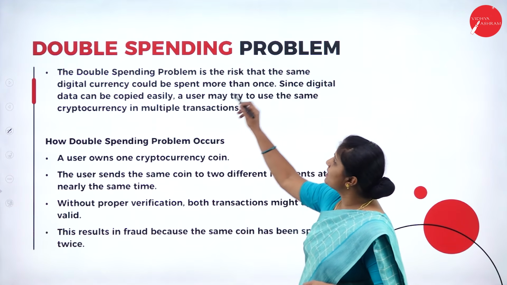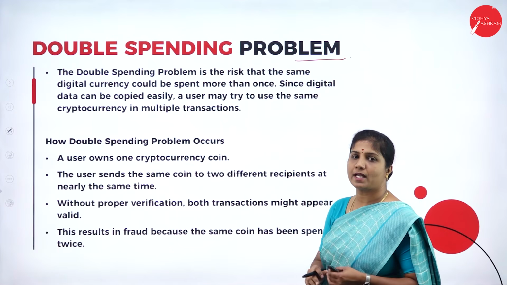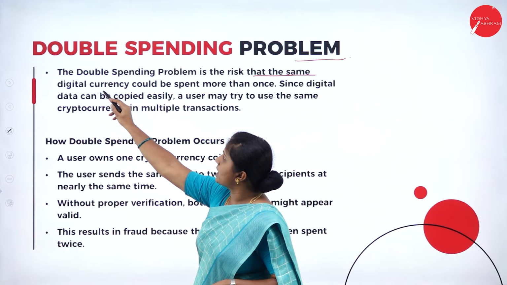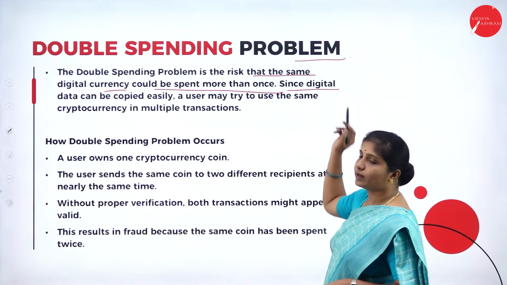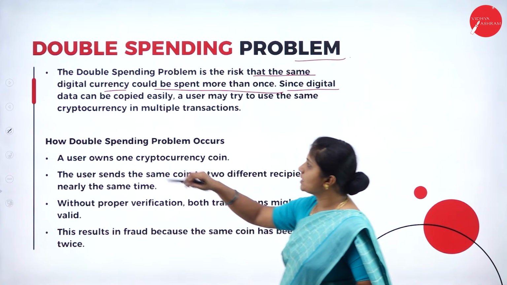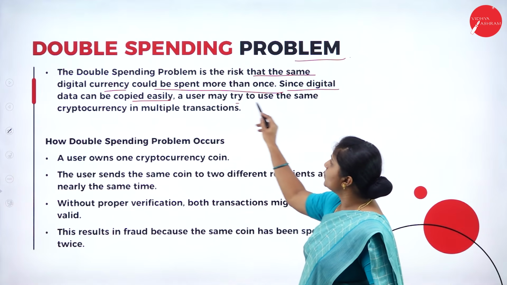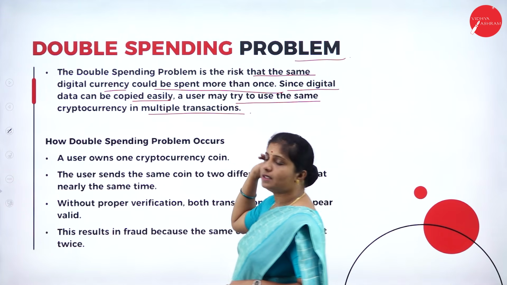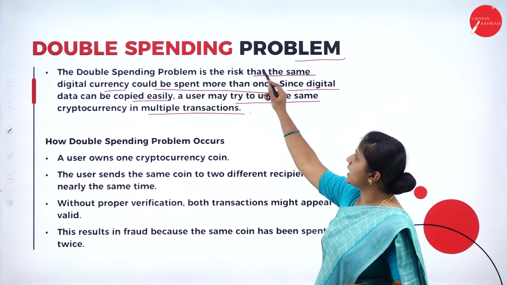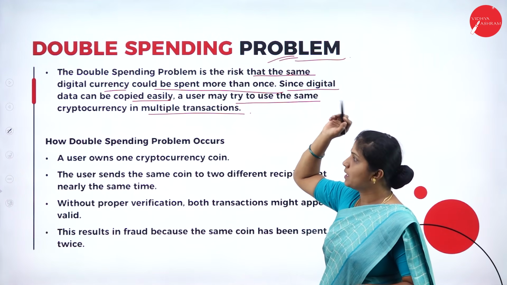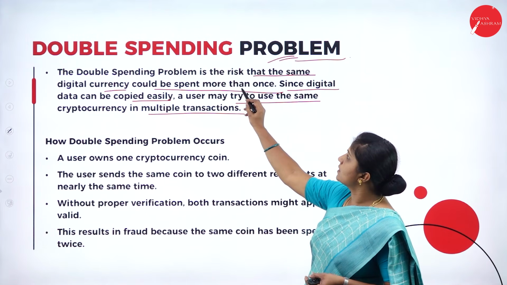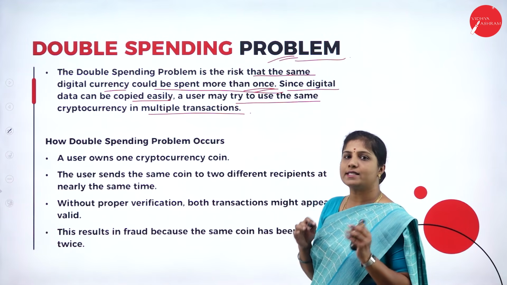So next, the double spending problem. What do you mean by this double spending problem? It is a risk that the same digital currency could be spent more than once. Since digital data can be copied easily, a user may try to use the same cryptocurrency in multiple transactions. That means we can say it's a double spending problem. The same digital currency will be sent to two persons, or more than once, at the same time.